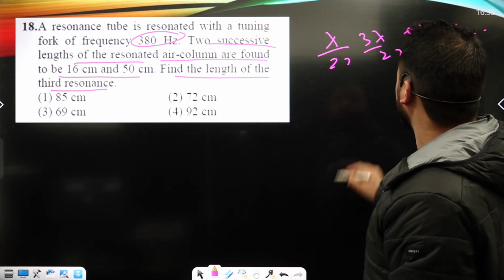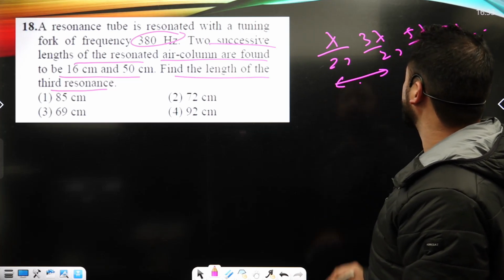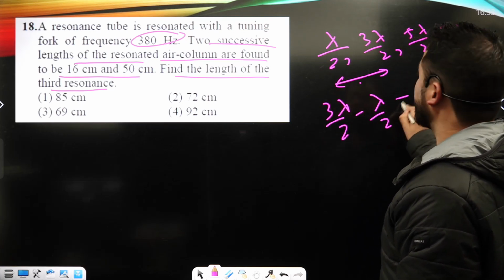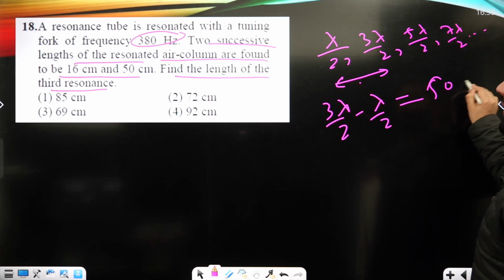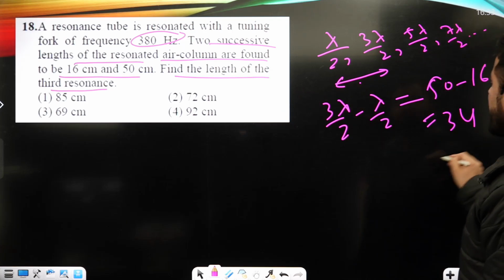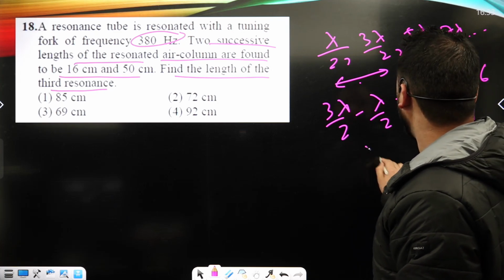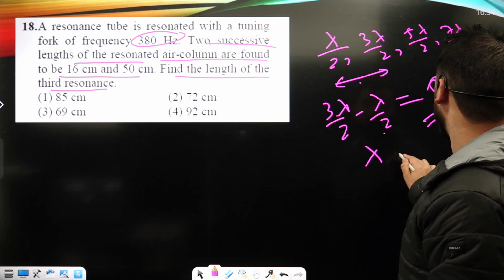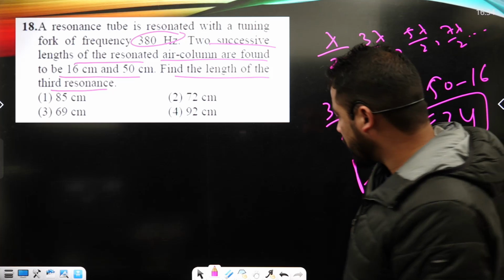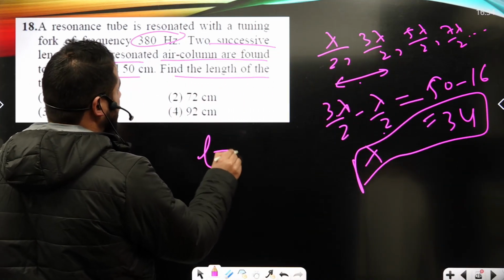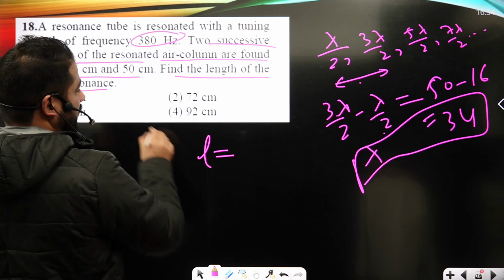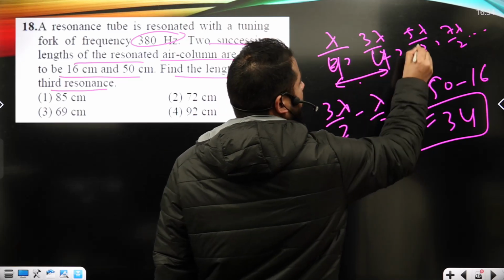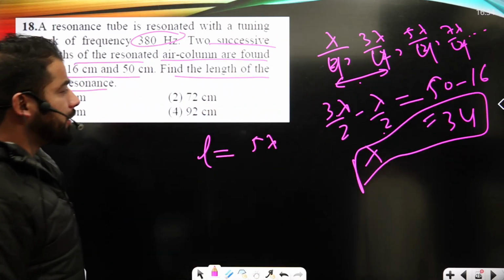Now the difference between the 2 successive lengths, that's 3 lambda upon 2 minus lambda upon 2, will be given as 50 minus 16. That's equal to 34. So it is 3 lambda upon 2 minus lambda upon 2. So lambda must be equal to 34, okay? And the length of the third resonance is 5 lambda upon 4, sorry, it's lambda upon 4, okay?